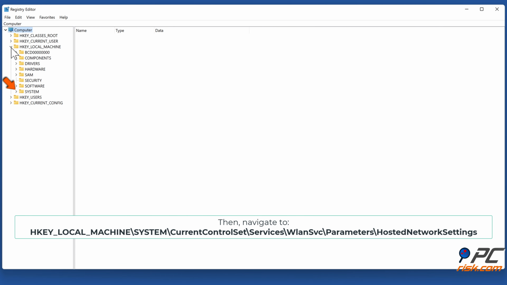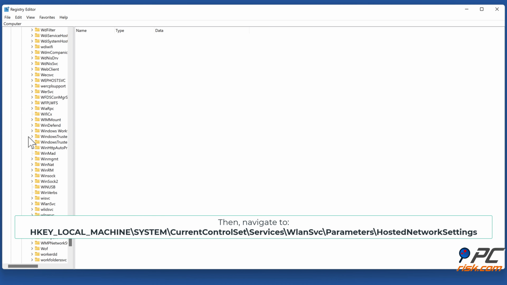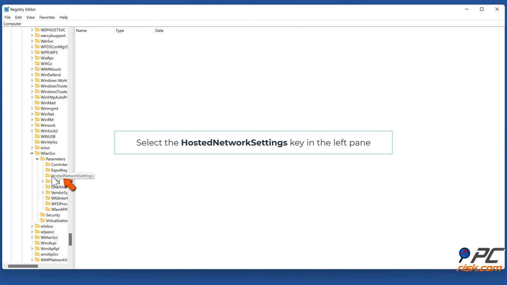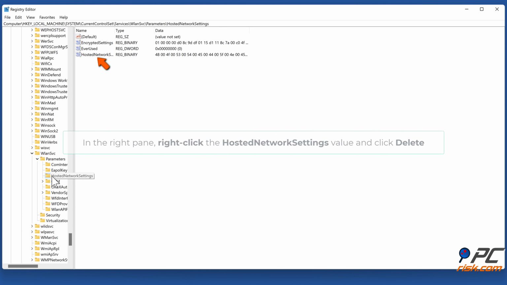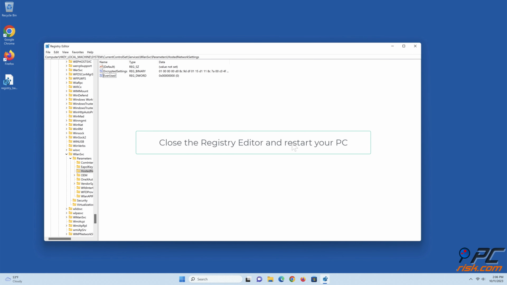Then navigate to HKEY_LOCAL_MACHINE\SYSTEM\CurrentControlSet\Services\WlanSvc\Parameters\HostedNetworkSettings. Select the HostedNetworkSettings key in the left pane. In the right pane, right-click the HostedNetworkSettings value, and click Delete. Click Yes when prompted to confirm the removal. Close the registry editor, and restart your PC.